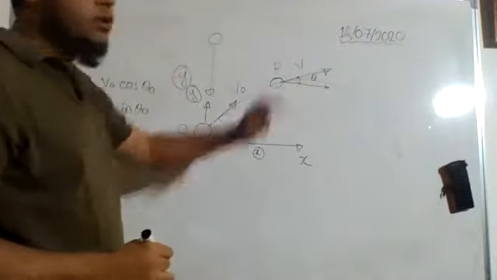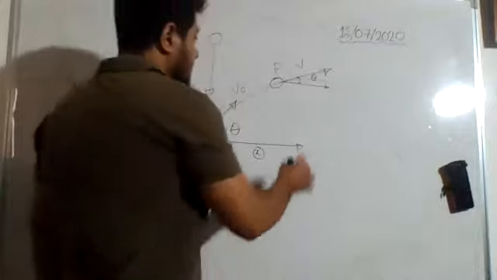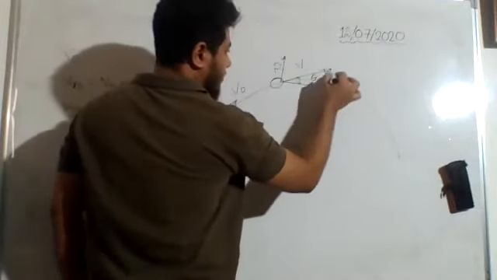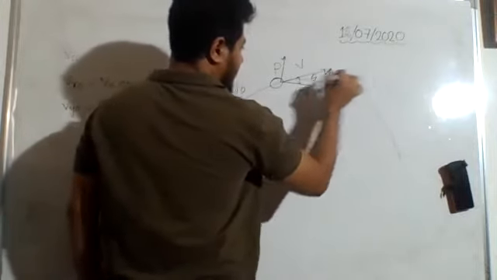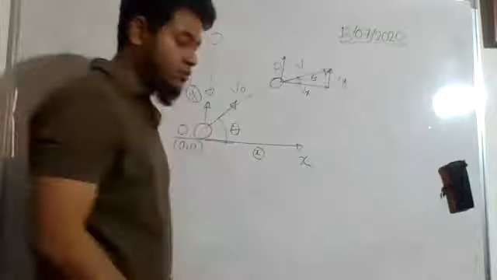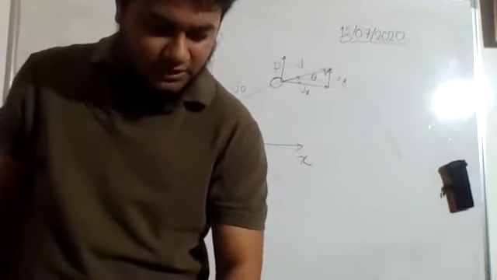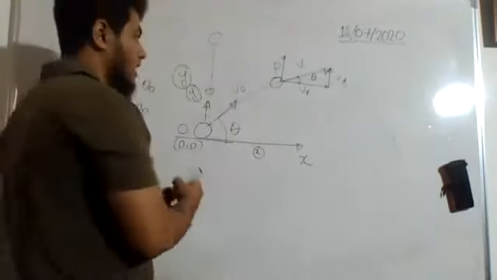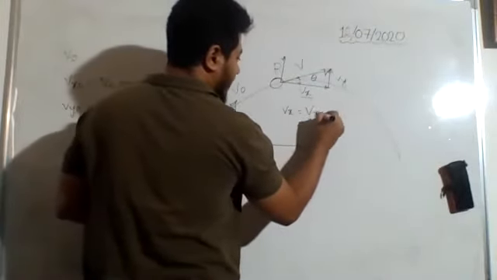Now this v also will have a component along the x-axis and along the y-axis. I can show it either here or here, both are the same. This is going to be vx and this is going to be vy. And so the horizontal and vertical components of v are respectively vx equal to vx naught. This vx we are saying is equal to vx naught.